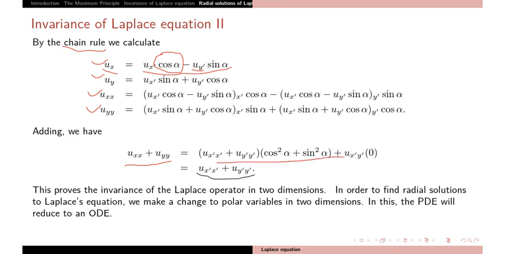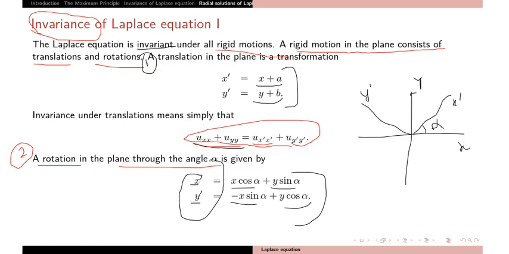So you get this, and this is equal to this one. The mixed derivative term becomes 0, and so the equation is the same. So in the new coordinate system the equation is just the same: uxx plus uyy equals 0 implies ux dash x dash plus uy dash y dash is also 0. This proves the invariance of the Laplace operator in two dimensions. So the equation remains the same under two transformations, translation and rotation.